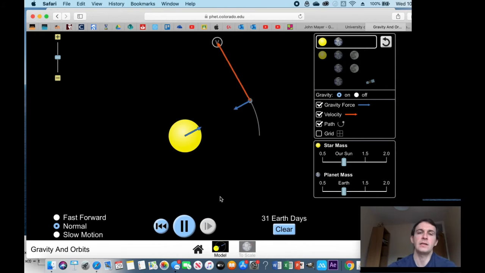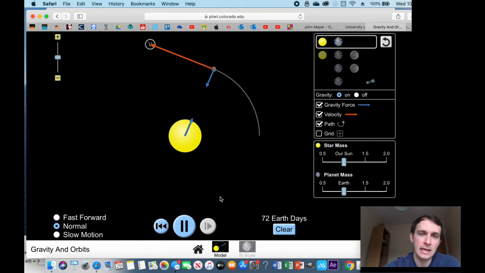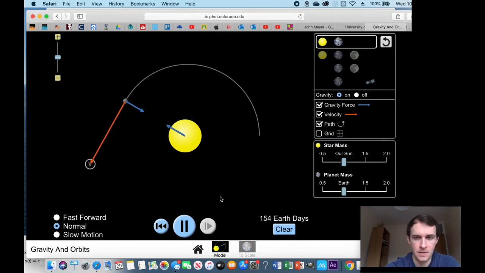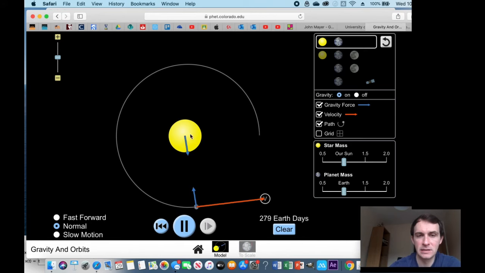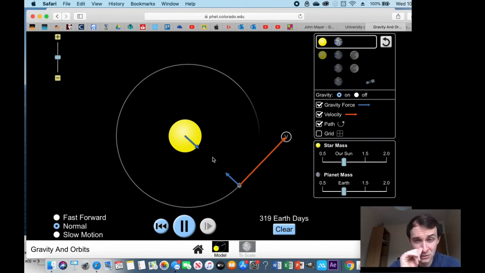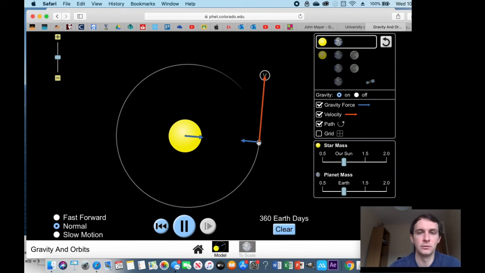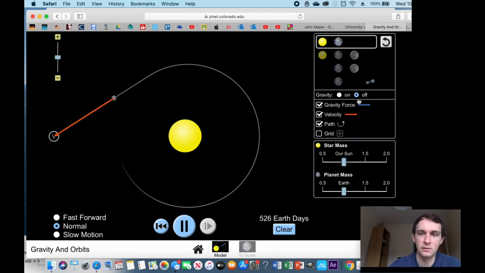So here we see the Earth accelerating around the Sun. This is a tricky bit really, because look, the velocity isn't changing, the speed isn't changing, but we say the Earth is accelerating because remember, forces cause acceleration. The gravity force is causing the Earth to change its natural direction. The Earth would normally, without any gravity, just fly off, as demonstrated here. I've just turned the gravity off. Without gravity, the Earth would just fly off into space.